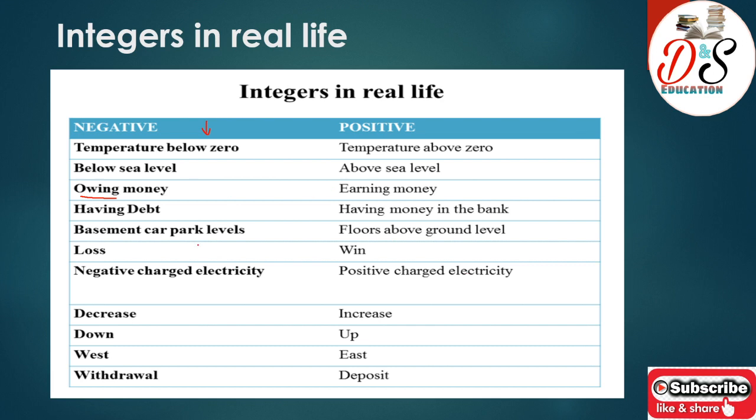Now you have always seen in malls or in cinema halls that car parks are normally made in the basement. This is showing a negative integer. If we are talking about floors above the ground level, then it is showing a positive integer.